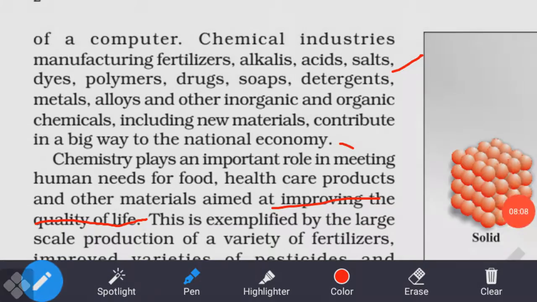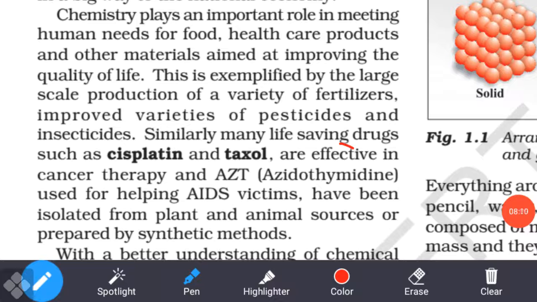So in this way you use them for different purposes, and also the large scale production of a variety of fertilizers, pesticides, and insecticides. Different types of bacteria affect our crops and agriculture, so we use chemicals to kill that bacteria and improve our fruit crops. So we manufacture different types of pesticides and insecticides.